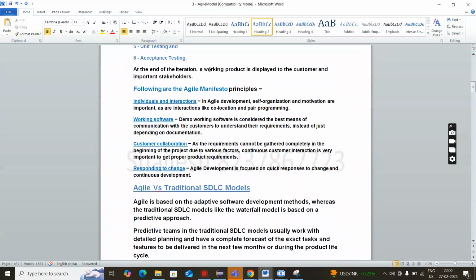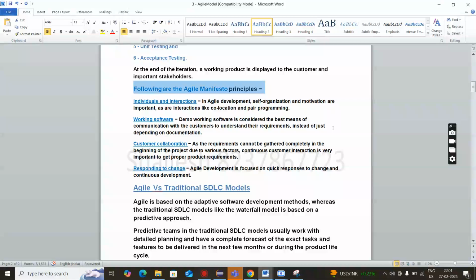Second, in agile we have agile manifestos, or we can call it agile principles. So, what are agile principles? In agile principles, we have four things. The first one is called individuals and interaction. In agile development, self-organization and motivation are important, as are interactions like co-location and pair programming.